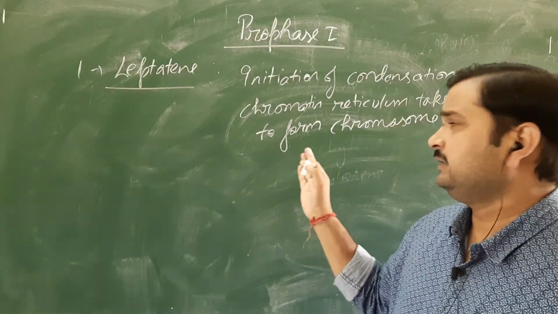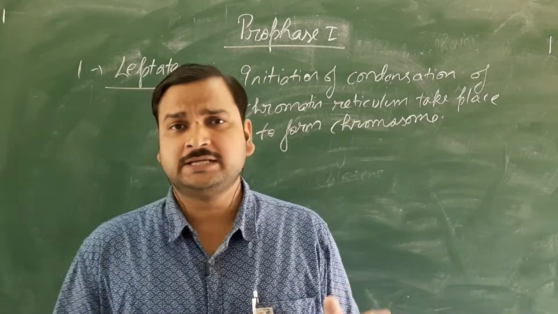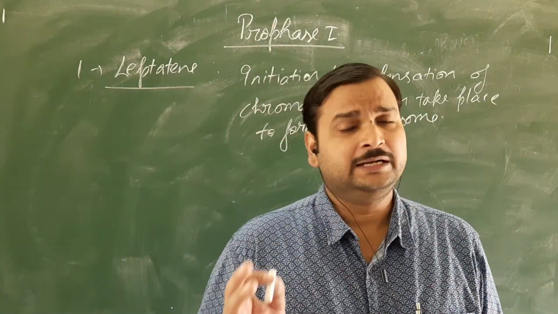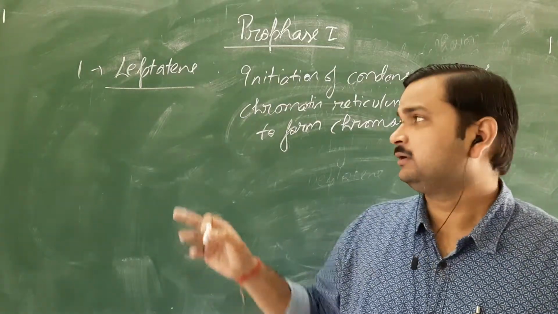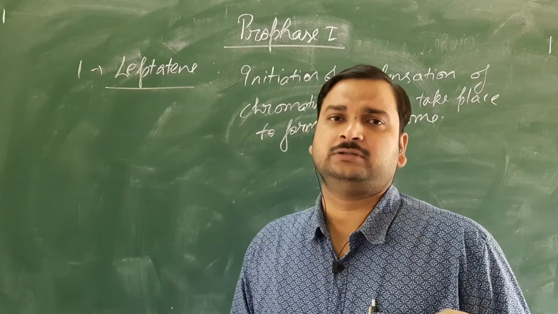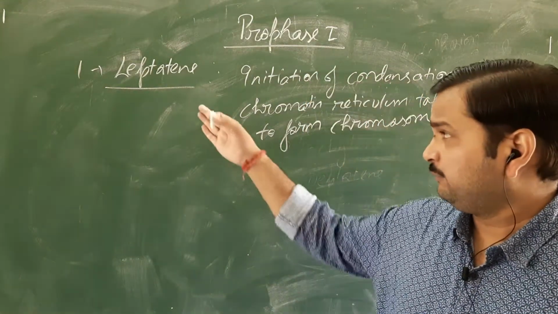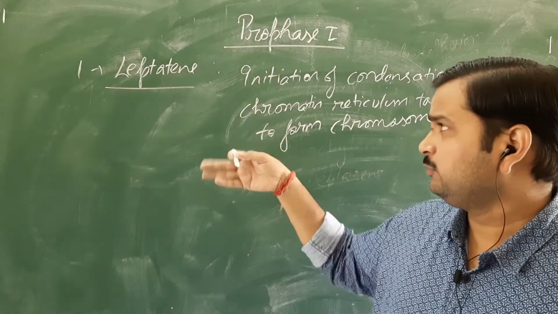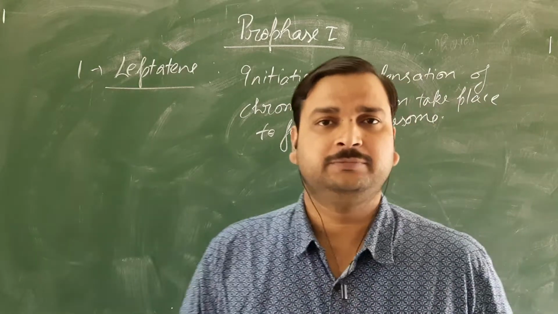So this is the event that will take place in the leptotene. But remember, here only the condensation, or compaction, of the chromatin reticulum will start. It will not be completed. That compaction will continue throughout the prophase first. That's why this leptotene is of very short duration, very short lived. Better compaction will be observed in the next stage, called zygotene.